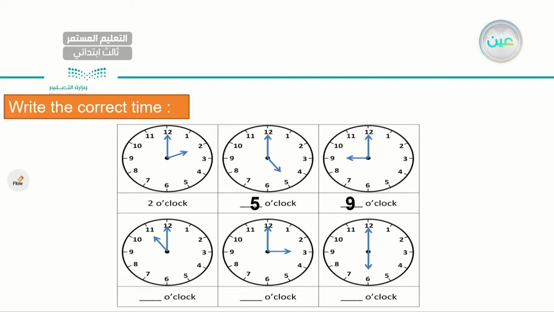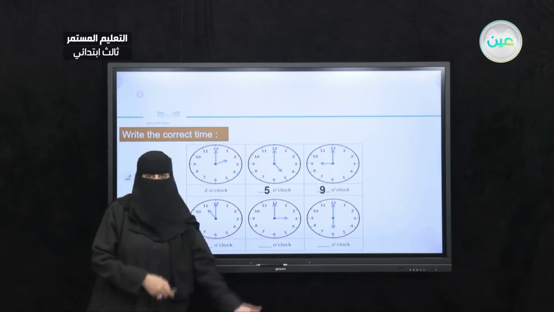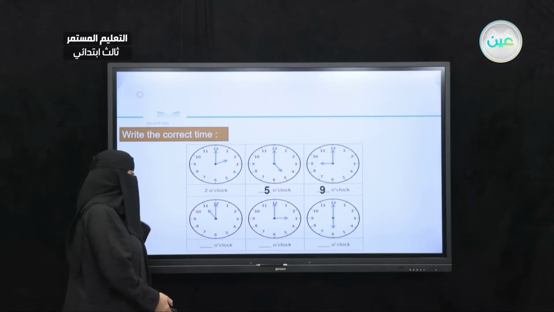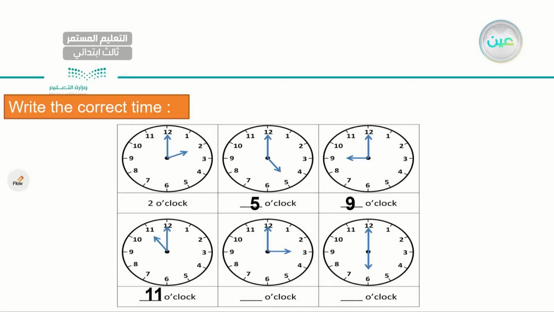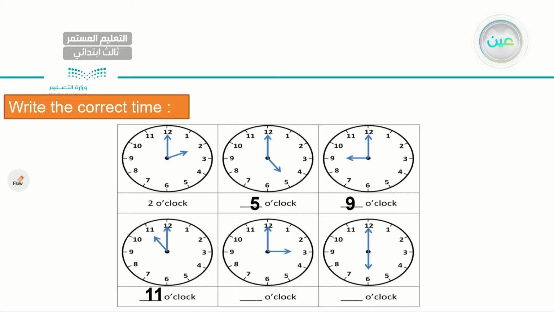Let's go to the lower parts. What time is it? What do you think? This is very important. In order to get to our new lesson, we need to first make sure that you get this one correctly. It is 11 o'clock. Very good. Right next to it, in the middle. What time is it? It is 3 o'clock. Very good, my dear student. And the last one, what time is it? It is 6 o'clock. Very good.